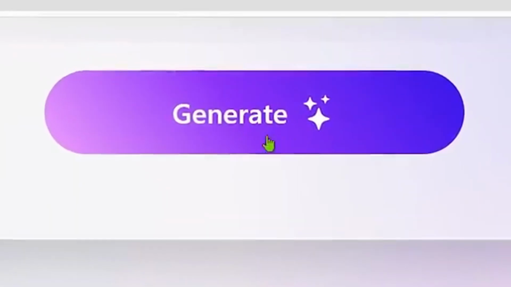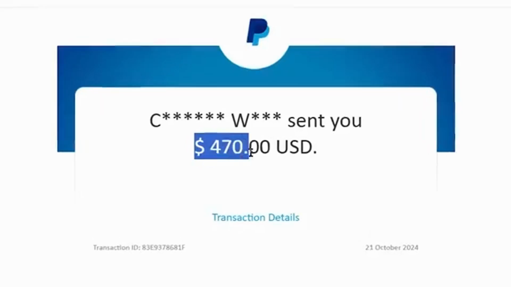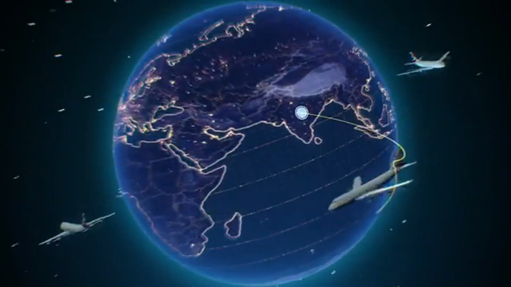If you click this button once, you will earn over $47. Clicking this button 10 times, you will earn over $470 in a day. It's completely free and available worldwide.